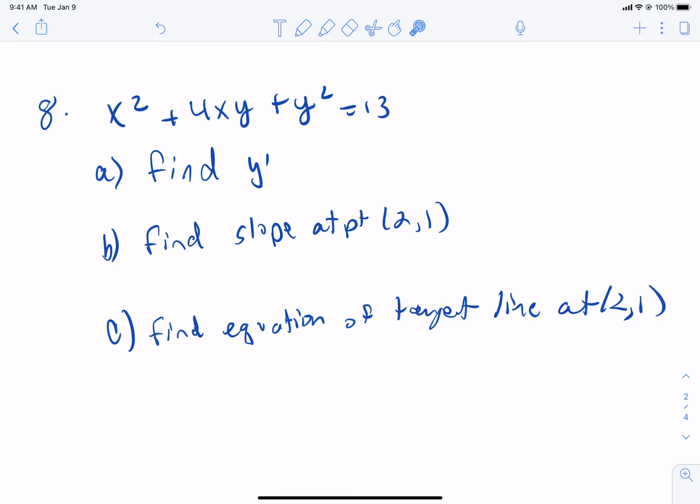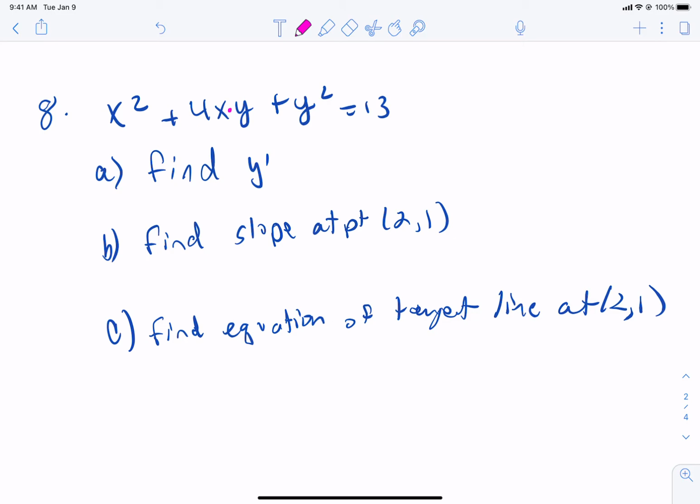Okay, so this requires that we put those y primes on every time we take a derivative of a y. It's also going to require that we put a dot between these two to remember we have to use the product rule on that piece. Anytime the x's and y's are multiplied, that's a product. You've got to do the product rule. So this is all I need to see for y prime.